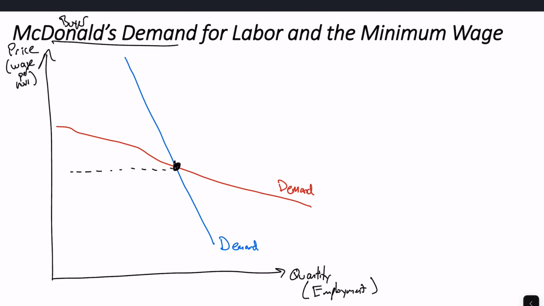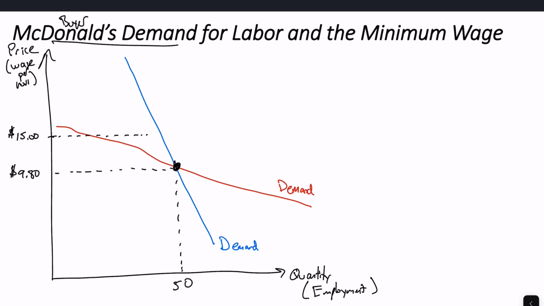So where they cross, I'm going to say this is the initial minimum wage. Let's just say that's $9.80 in Ohio. And McDonald's in Oxford hires something like 50 workers to start off with. Now say that Ohio is going to raise the minimum wage to $15. So that would raise that wage way up here to 15, a higher minimum wage that they would have to pay.